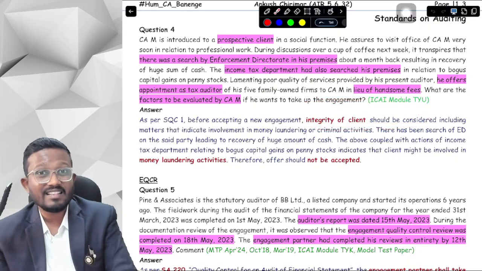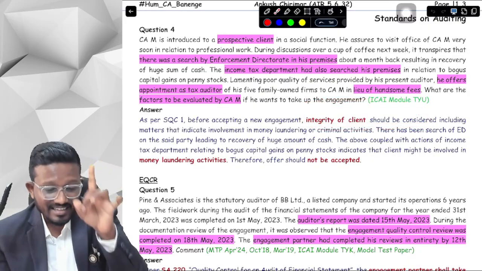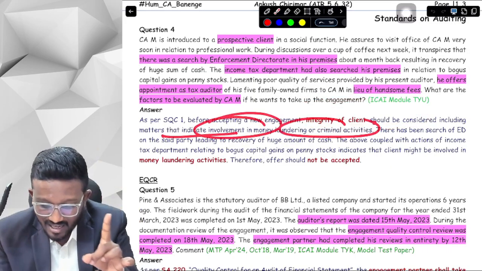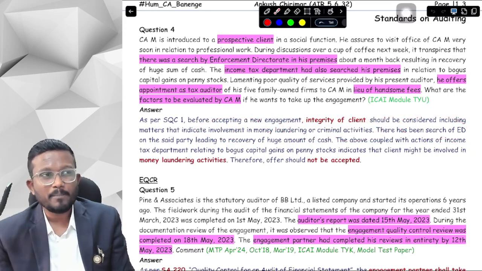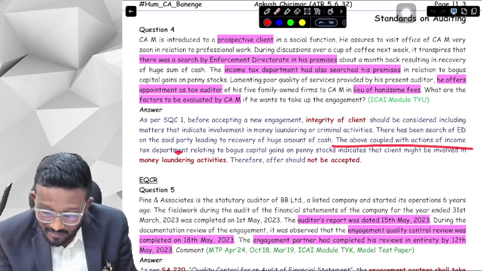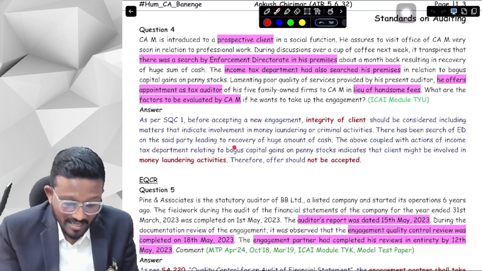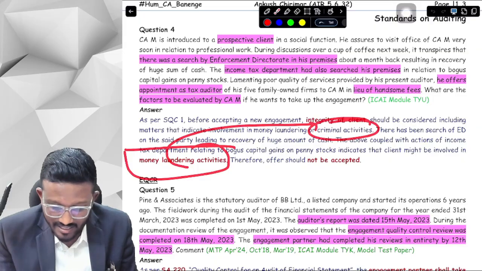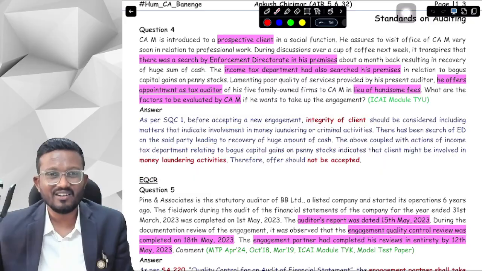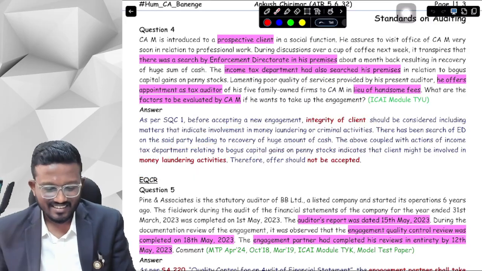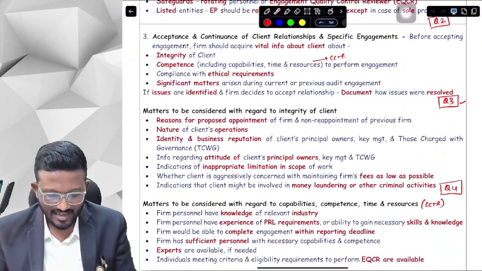And under integrity, there is this particular point: indications of involvement in money laundering or criminal activities. There is a search by ED, and a search by the Income Tax Department. So it says that the client might be involved in money laundering or other criminal activities. Therefore the offer should not be accepted. Therefore we should not be the auditor of this particular client. Okay, yes sir.